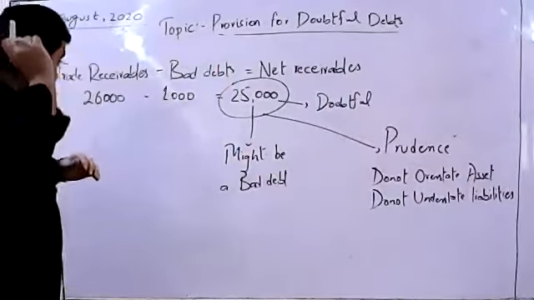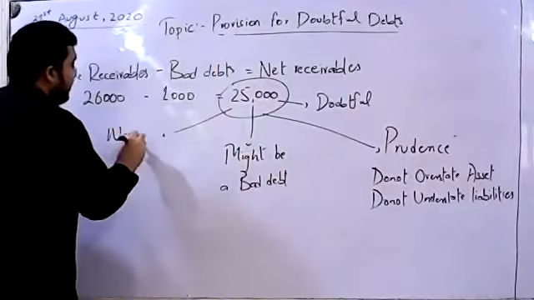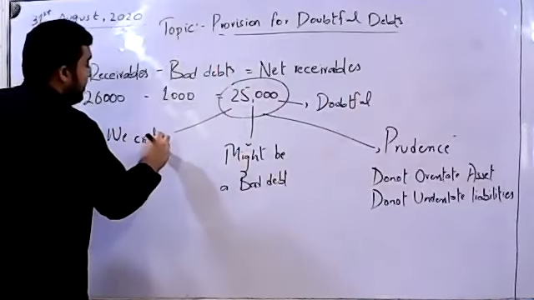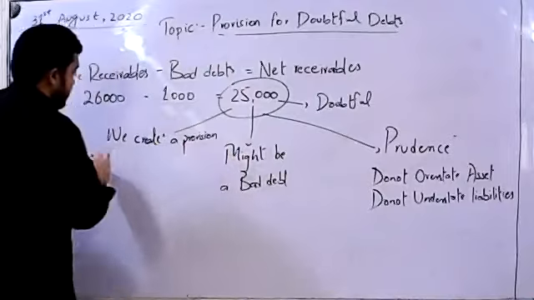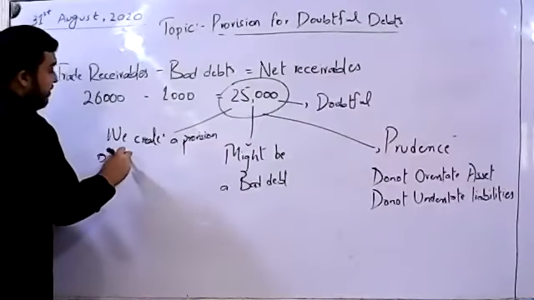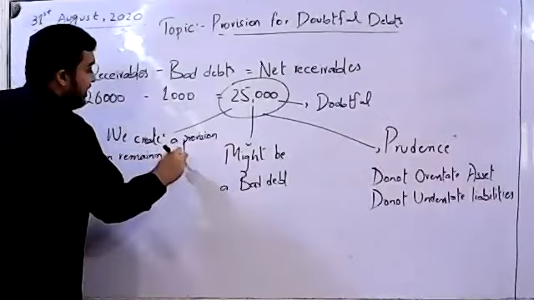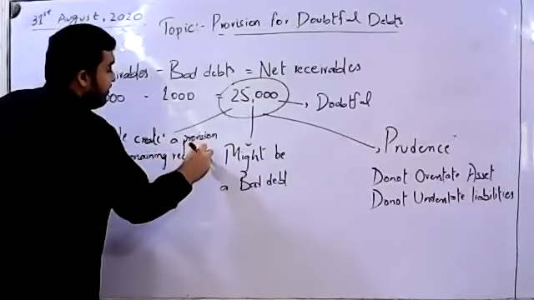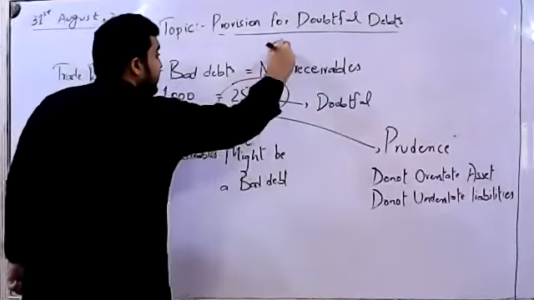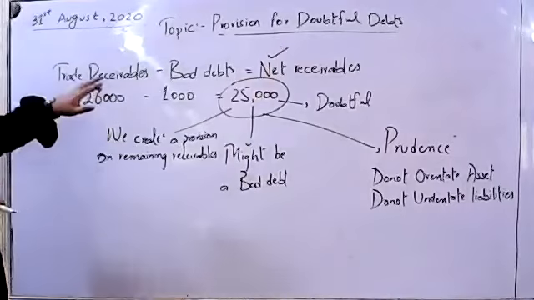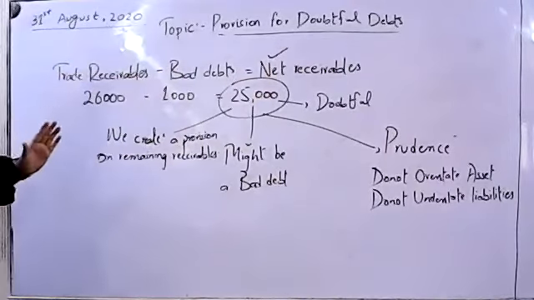So for this purpose, what do we do? We create a provision on remaining receivables. What are the remaining receivables? This figure, the net receivables. Net receivables are the receivables out of which the bad debts have already been deducted.